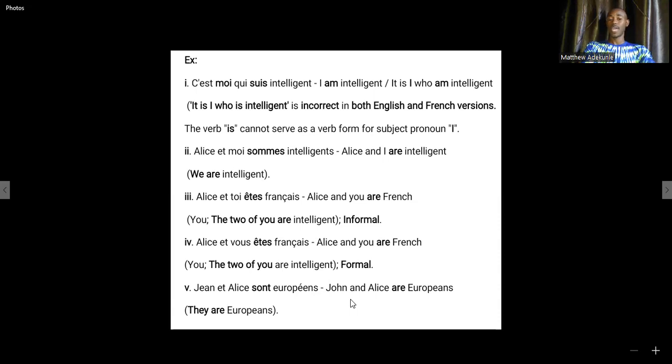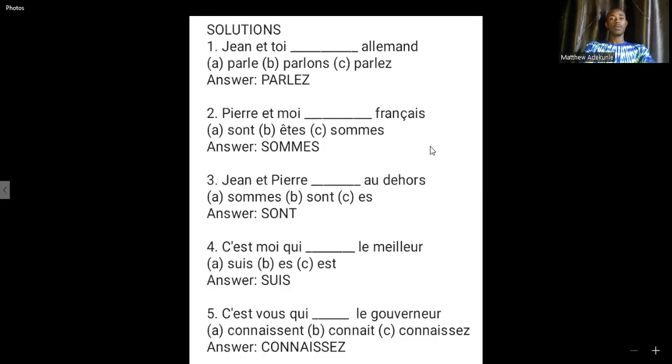In other words, you're saying that they are Europeans. So look at it: Jean and Alice, they. They are Europeans. Now, if you go to the questions that I posted the other time, you should be able to get it now. The first one, Jean et toi parlez allemand. John and you speak German. Allemand is German in French.